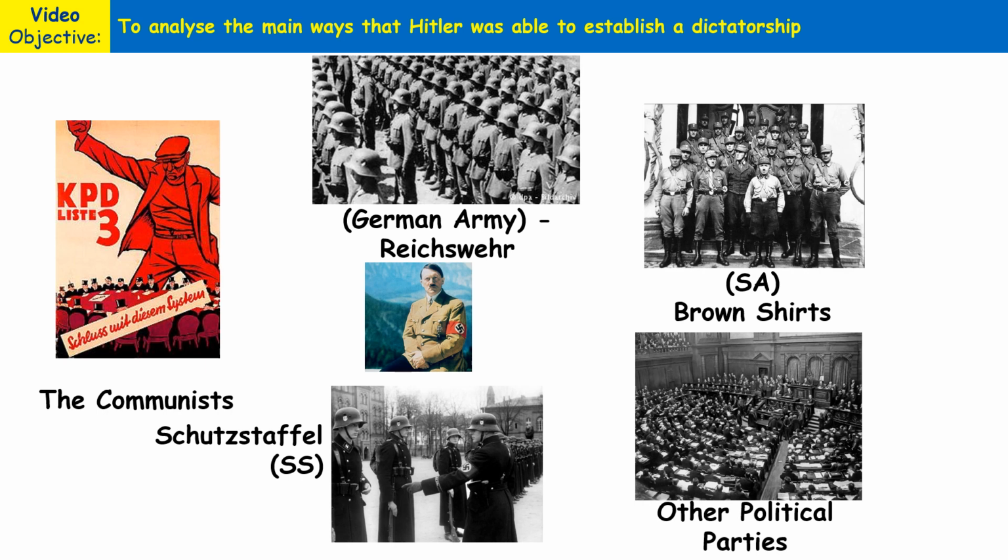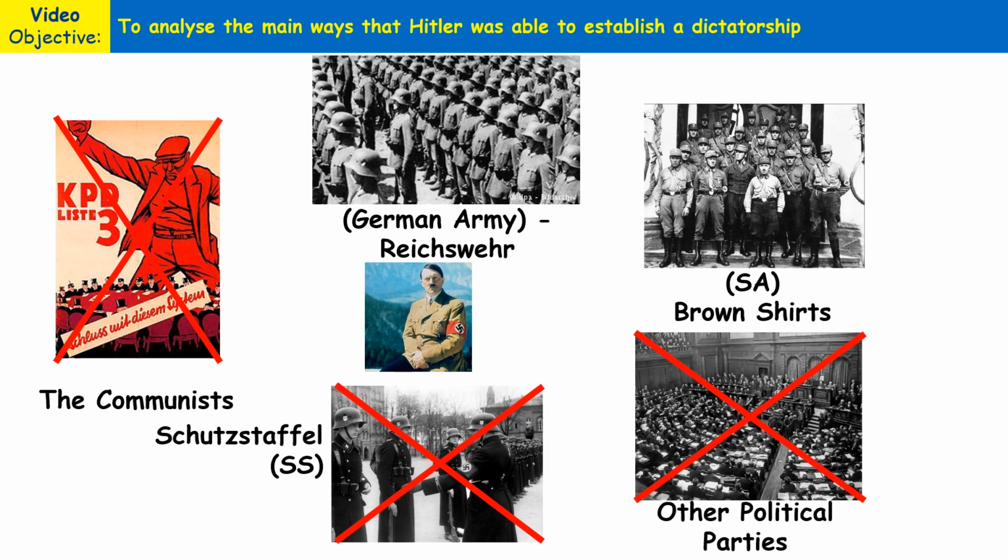Now, even though Hitler has now established power and he's secure in terms of opposition from outside of the Nazi Party, there was still opposition from within the Nazi Party itself by 1934. The main opposition towards the Nazis wasn't from the communists anymore. They'd been banned after the Reichstag fire and the Enabling Act. It wasn't from other political parties. They'd been banned after the Enabling Act as well. It wasn't from Hitler's private bodyguard, the SS. They swore an oath of loyalty to Hitler, so they were no longer a threat.